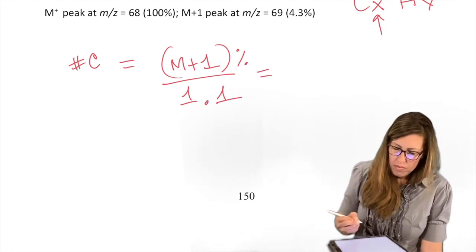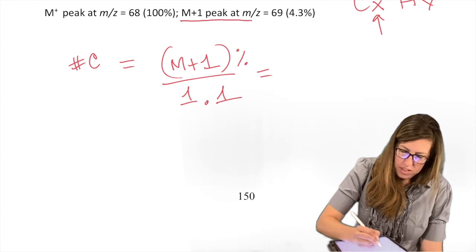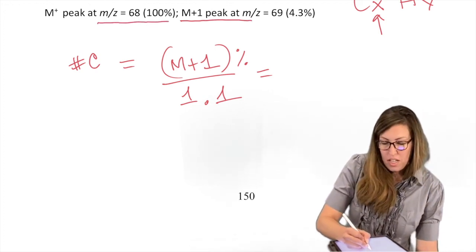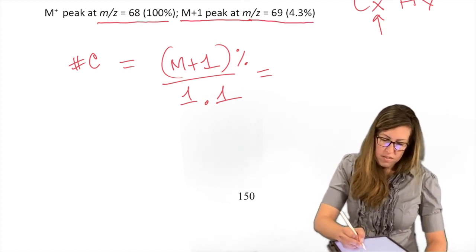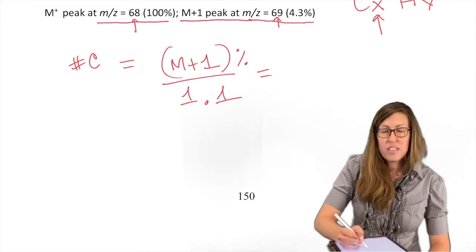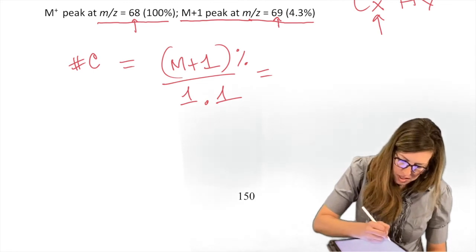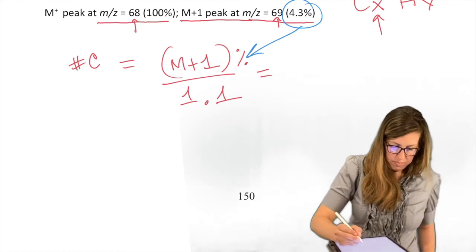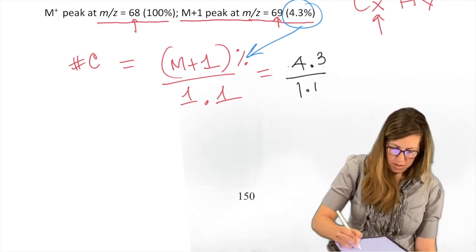Okay, plug it in. The M peak was at m/z 68. Notice that's already at 100%. The M+1 peak is at m/z 69. Notice this is 68, M+1 is 1 higher, 69. Notice that the percent is 4.3%. So take that number and put it in there. You need to calculate. So 4.3 divided by 1.1.